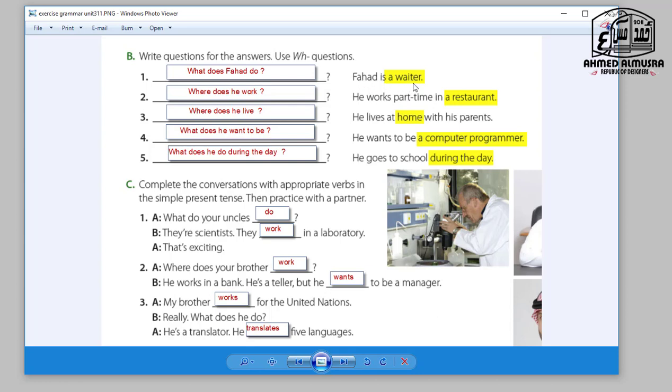So Fahad is a waiter. What does Fahad do? I'm asking about his job. What does Fahad do? He is a writer. Okay, 2. He works. Pay attention, the sentence here has works, so I ask with work. He works part time in a restaurant. So where does he work?